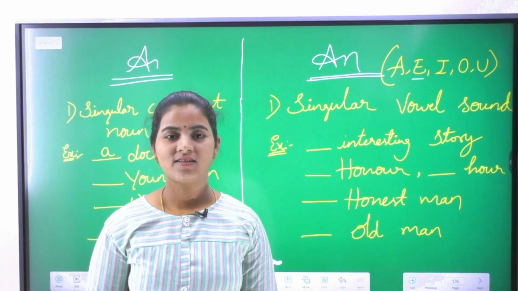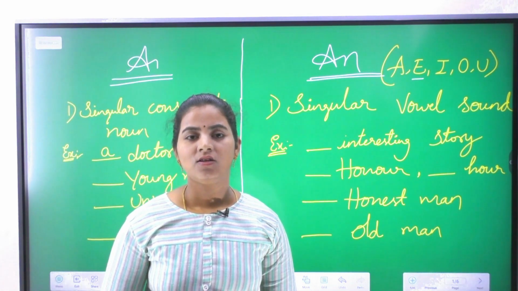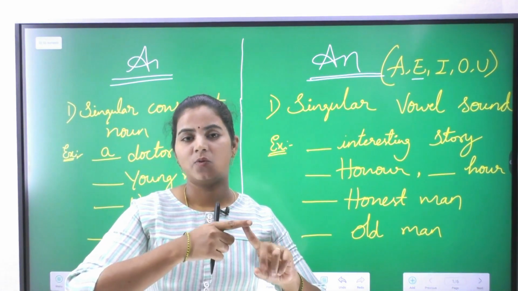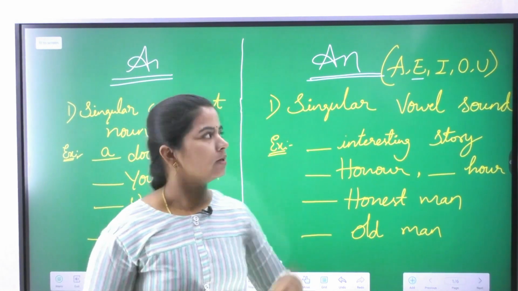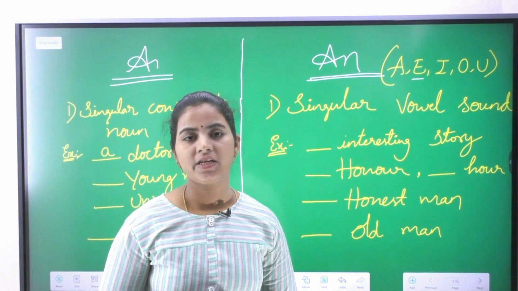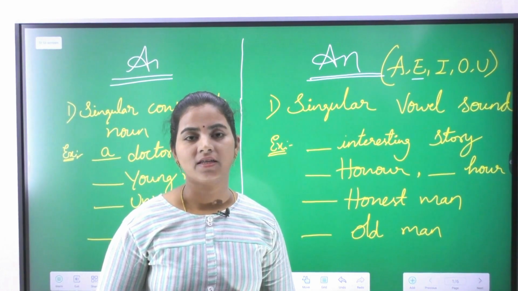Channel Teaching Ara. Today our topic is about articles. Basically we have three types of articles: one is a, one is an, and another is the. Out of which a and an are called indefinite articles, and the is called the definite article.